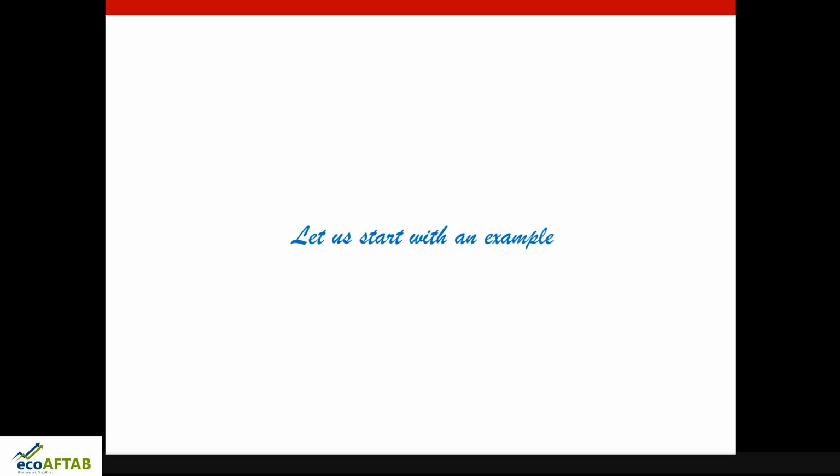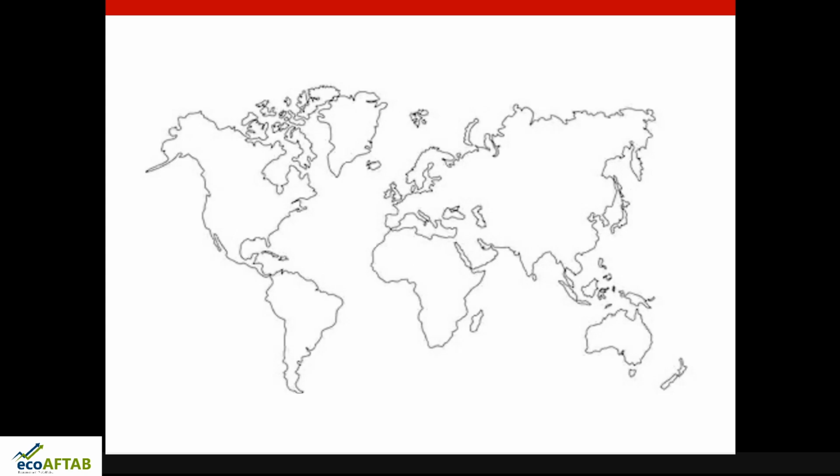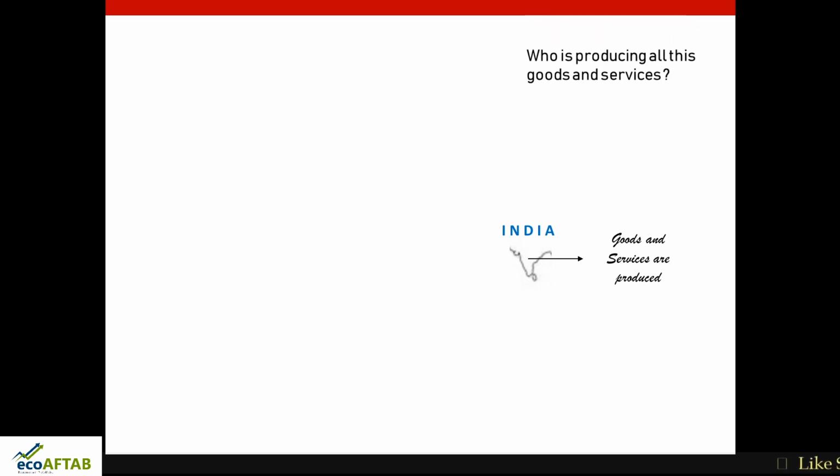Before understanding the definitions of GDP and GNP, let us start with a simple example to better understand practically how GDP differs from GNP. On the screen you can see an outline map of the world. I have taken this world map for us to understand the concepts. First let us start with our country, India. In India, goods and services are produced. Now who is producing these goods and services?